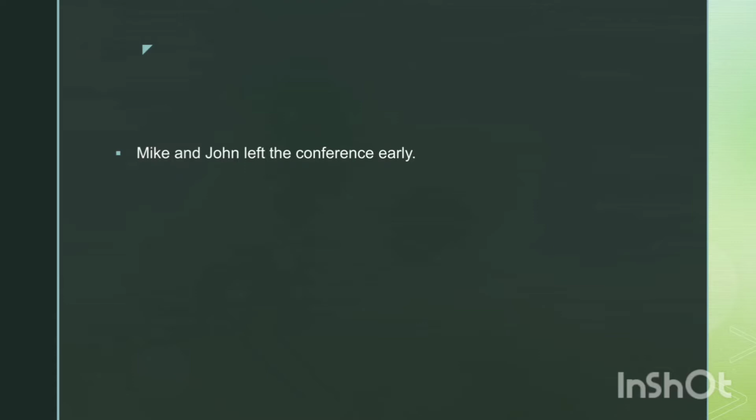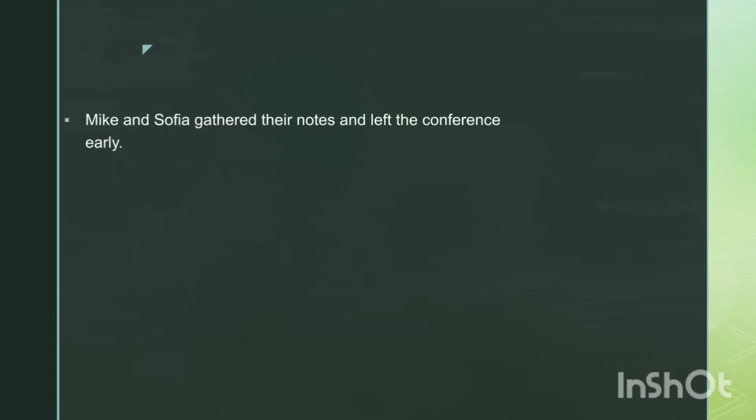You can also compound the verb, and you can say, Mike and John gathered their notes and left the conference early. The sentence continues to be a simple sentence. The length of the sentence does not change its classification. In classifying sentences, you examine only the clauses, not the number of words or phrases.